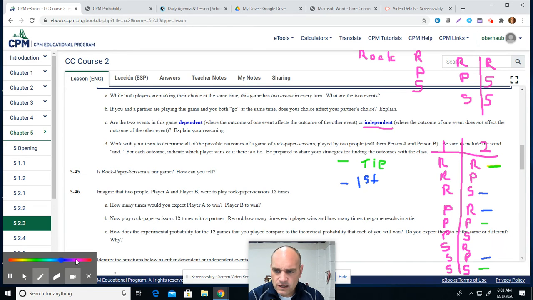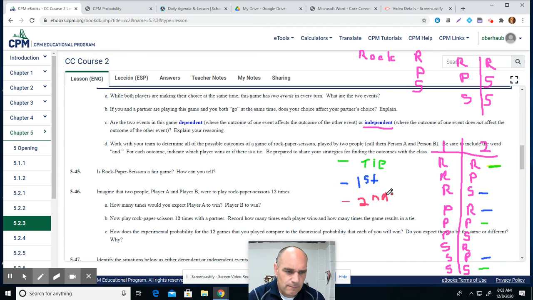And then the last one is, let's go with red. If the second person wins, so let's see, second person. Paper and rock, so paper covers rock, so that would be second person. Scissors beats paper, because scissors can cut paper. And down here, rock beats scissors, so red. So in question 45, is rock, paper, scissors a fair game?